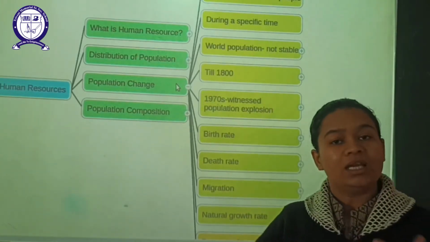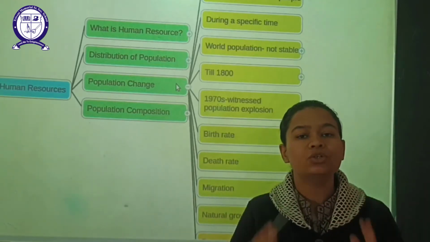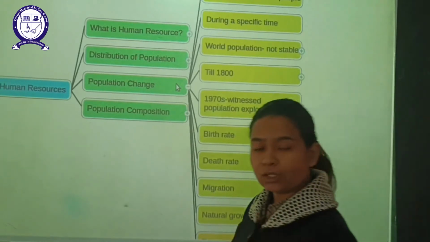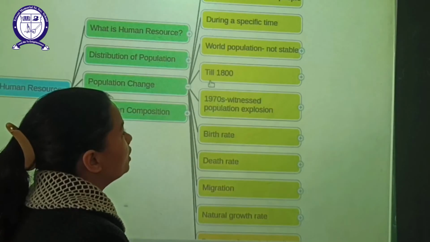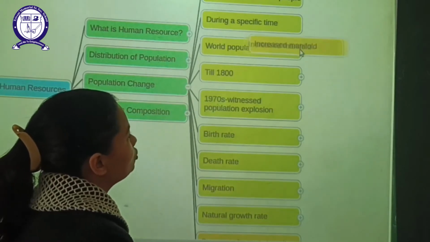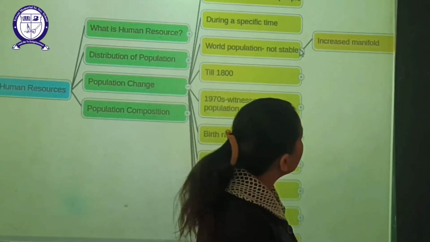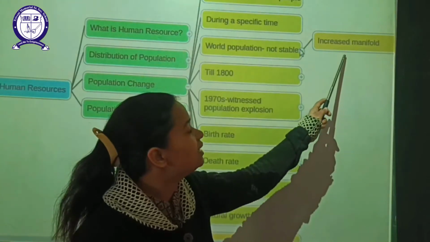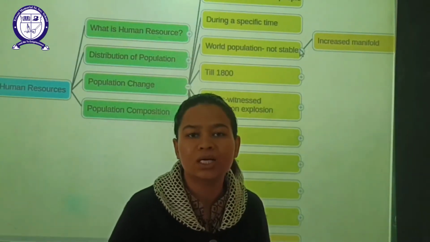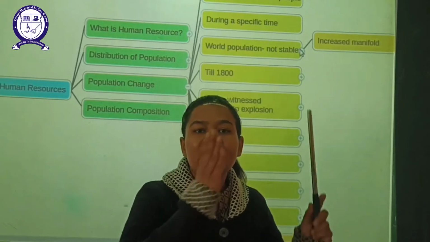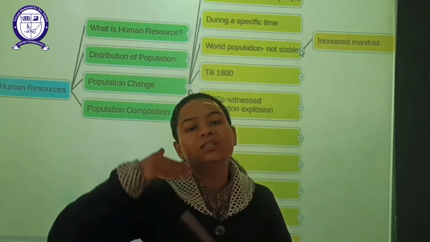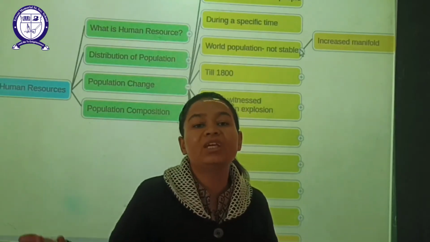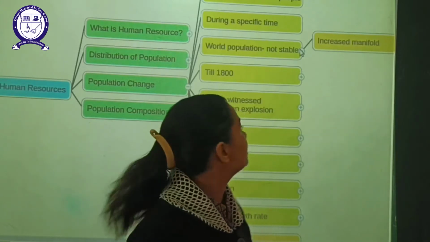And worldwide also, the population is not stable. So let's have a look at that, students. What can we say? In comparison to the past, there is an increase in the overall population in the world. Why? Because the death rates are decreasing and we are able to make more and more people survive because we have the latest medical technologies with us.